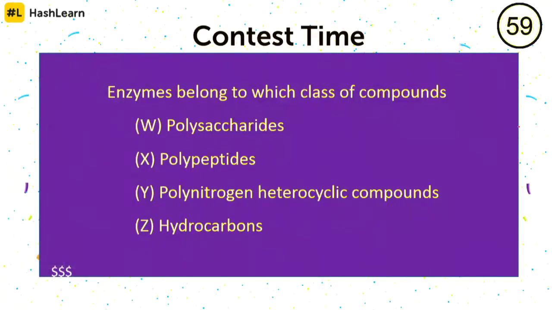Here we go. Enzymes belong to which class of compounds? W polysaccharides, X polypeptides, Y polynitrogen heterocyclic compounds, and Z hydrocarbons. Enzymes belong to which class of compounds? Polysaccharides, polypeptides, polynitrogen heterocyclic compounds, hydrocarbons. Go for it, guys.